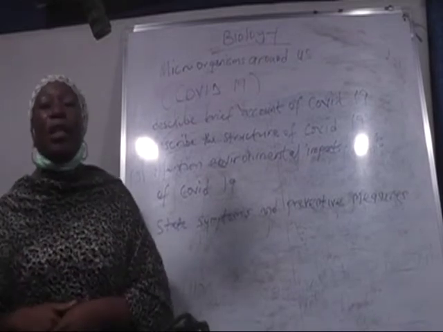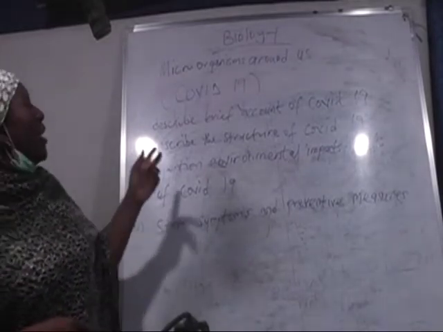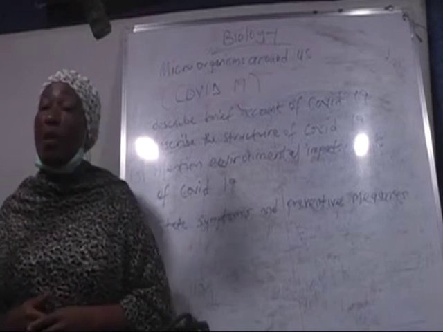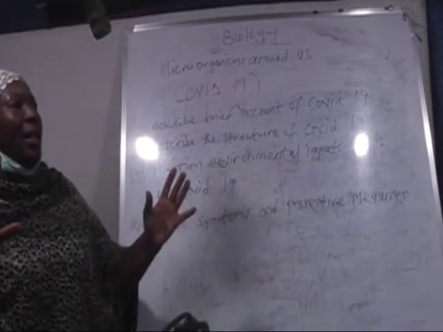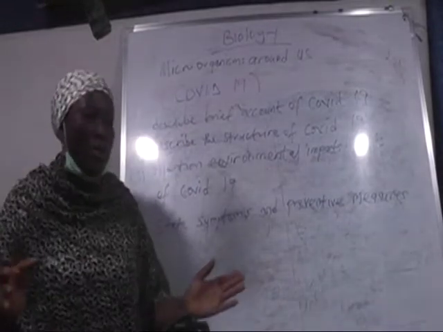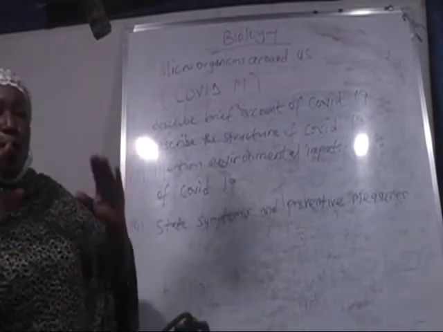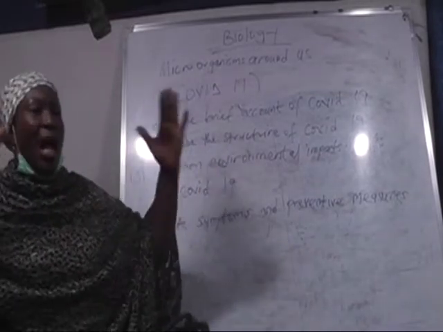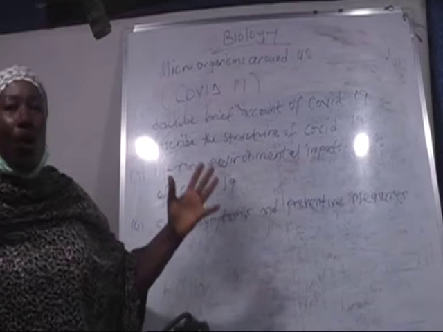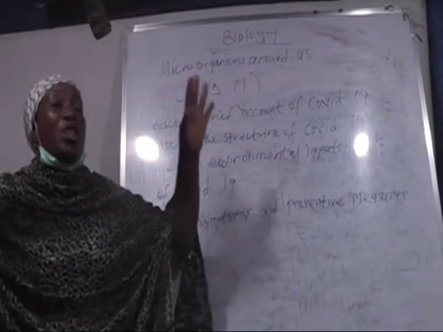It is with the help of this spike, that projection on coronavirus, that the virus is able to attach itself to surfaces. So that spike is very important, and that is why the virus can gain ground. It can attach itself to surfaces, clothes, whatever. So it is one of the reasons why it is able to spread all over.